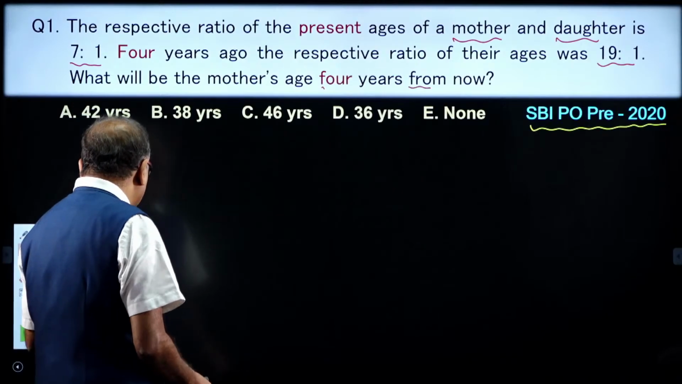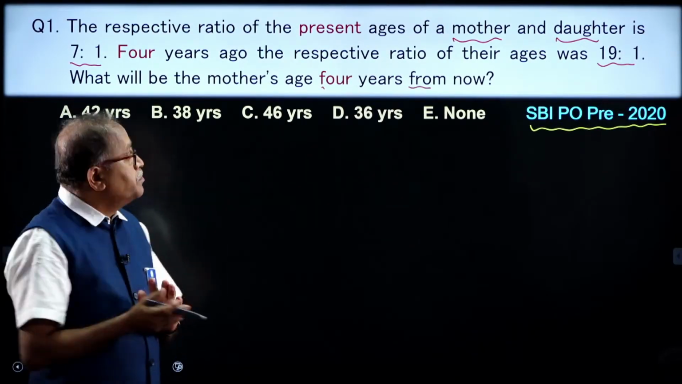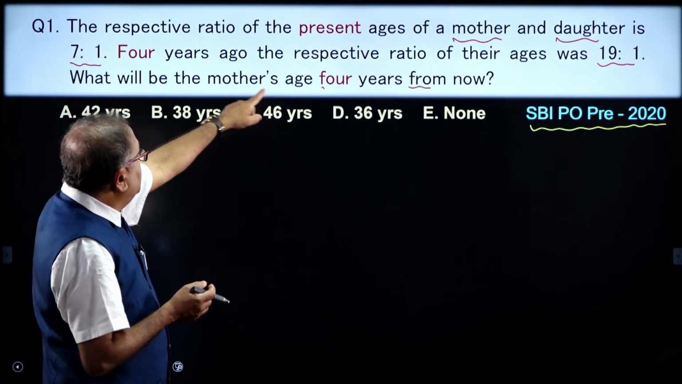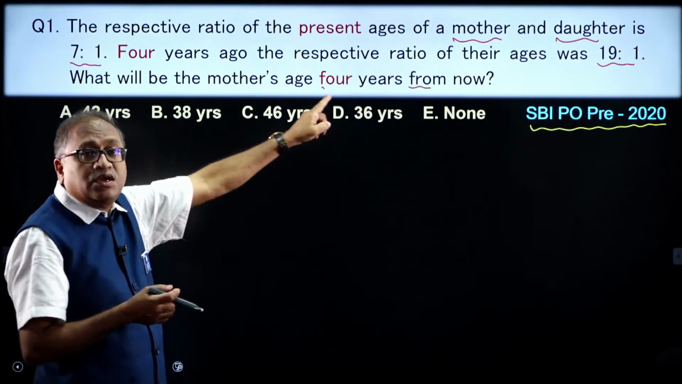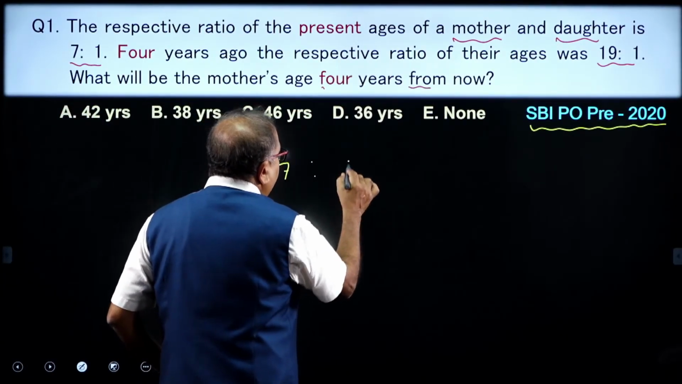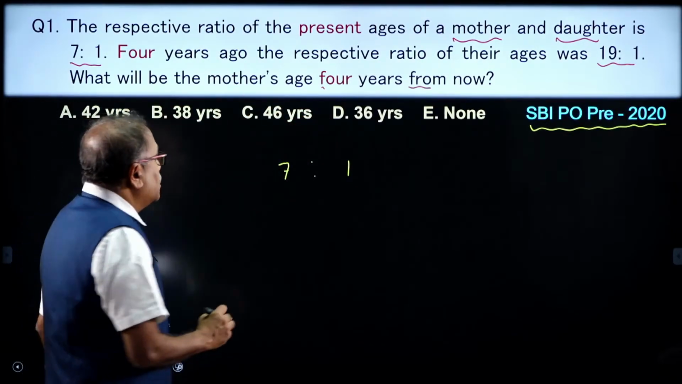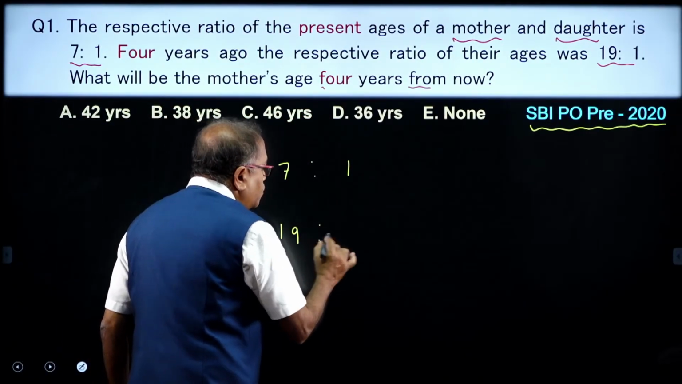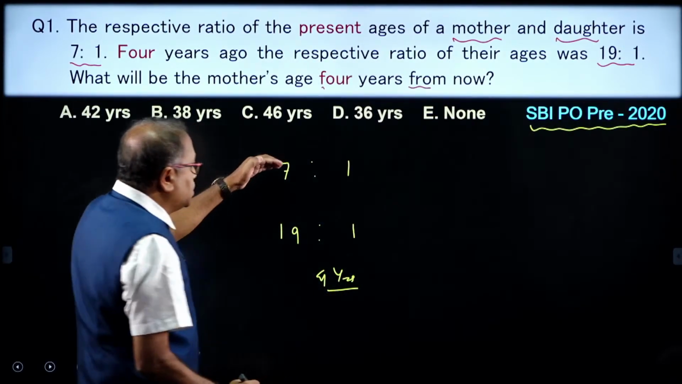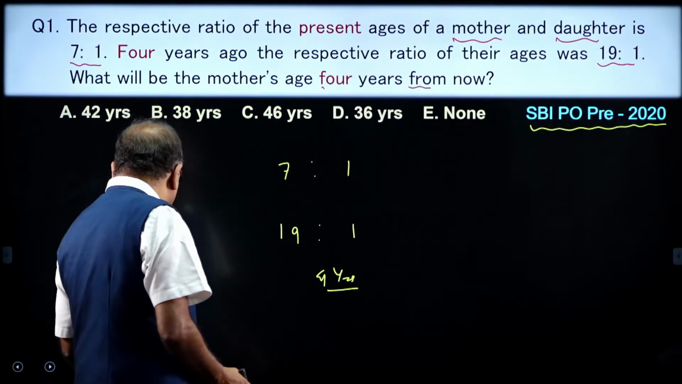I will start working it out, and look at the best possible way this question can be answered. Here I have two ratios, the present ratio 7:1 and the ratio 4 years ago, 19:1. The gap between this ratio and that ratio is 4 years. Now, go for a cross multiplication over here.